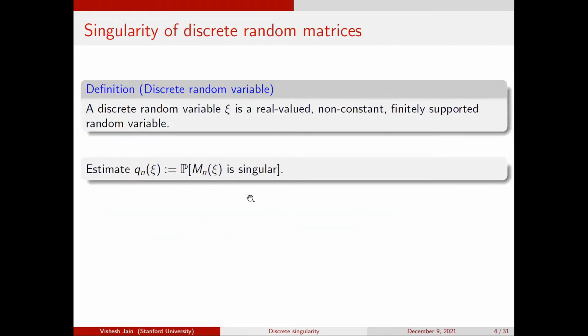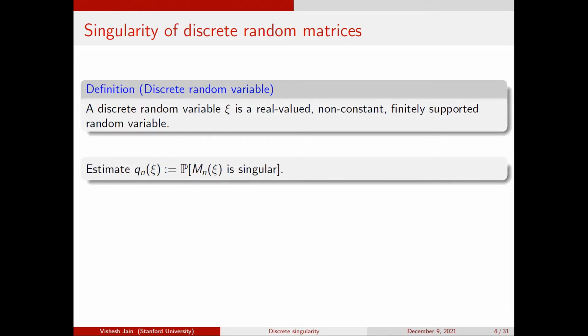Okay. So now you might ask, instead of doing this distribution by distribution, can you say something in more generality? Here's a general setup in which I want to work. Let's say I say that a random variable is discrete if it's supported on finitely many values, right? So again, I'll only work with real valued random variables.